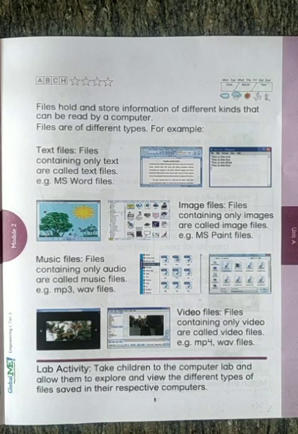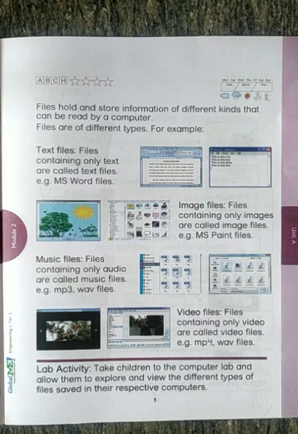There are different types of files. First, text files, image files, music files, and video files. Text files contain only text. For example, MS Word, Notepad, or WordPad files are text files.